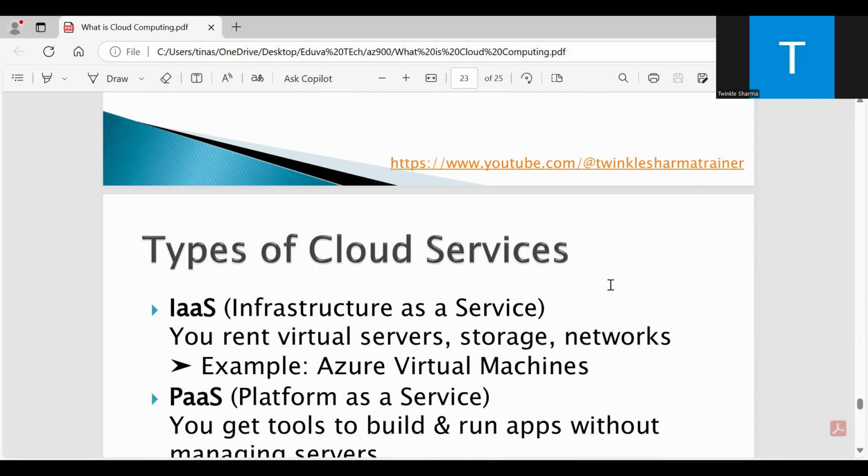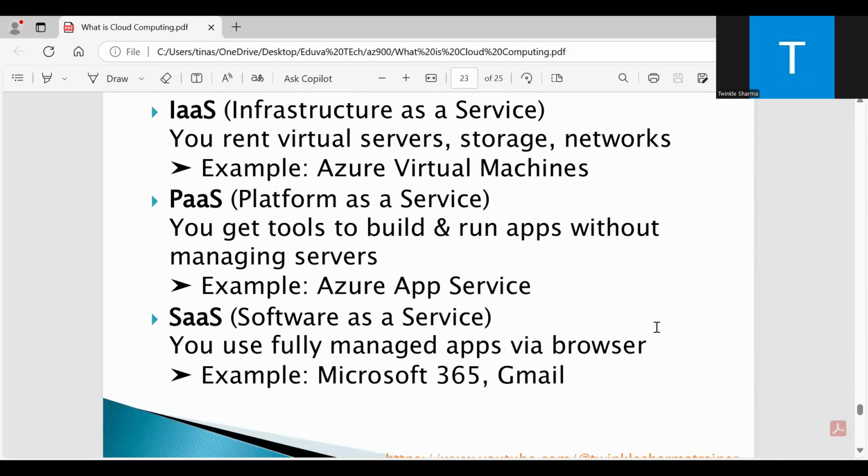IaaS is infrastructure as a service. You rent a virtual server, storage, and networks, for example Azure virtual machines. Then we have platform as a service, where you get tools to build and run apps without managing servers.